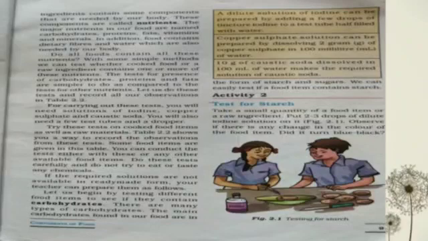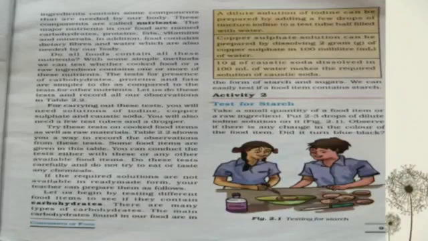The major nutrients in our food are carbohydrates, proteins, fats, vitamins and minerals. In addition to these nutrients, we need some dietary fibers and water also. So let us begin by testing different food items to see if they contain carbohydrates, proteins, fats and vitamins.